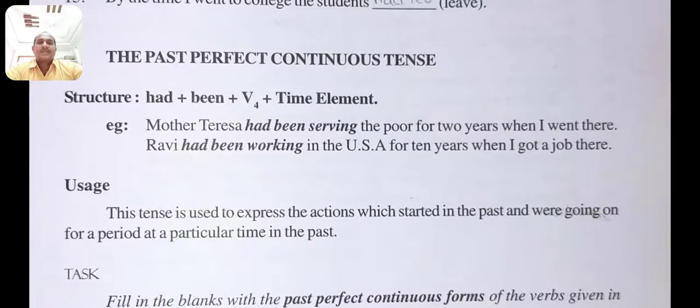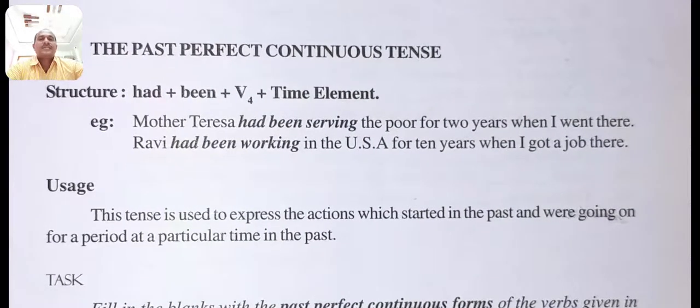Then we move to past perfect continuous tense. You see the structure: subject, had plus been plus verb fourth form plus time element. Mother Teresa had been serving the poor for 2 years when I went there. Verb 4 means here the ing verb. Ravi had been working in the USA for 10 years when I got a job there.